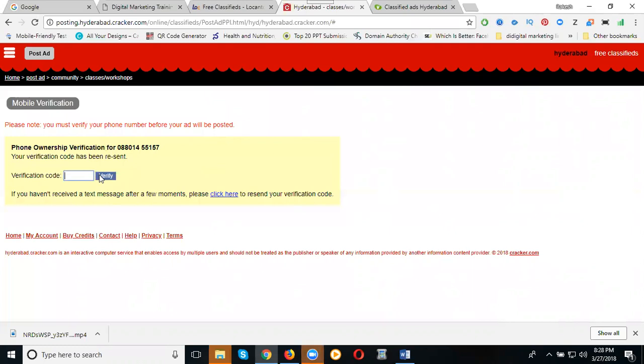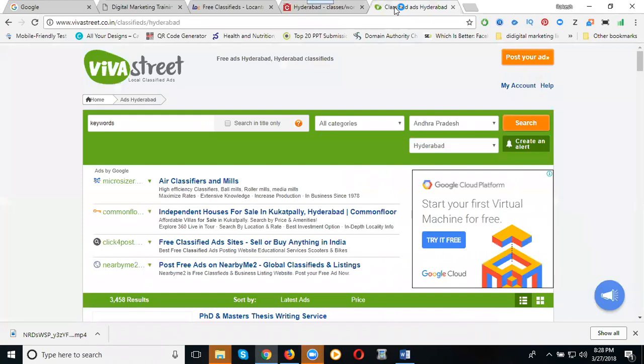So this is called Backpage classifieds. Next will be called Vivastreet. Vivastreet.co.in, that is called Hyderabad. So here, I have selected Hyderabad classifieds. Post your ad.